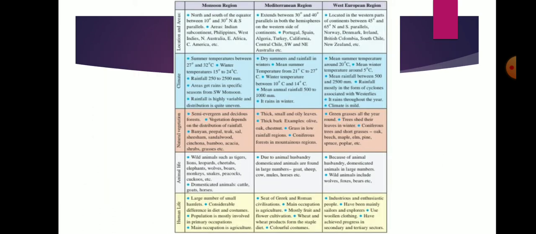There are the monsoon, the Mediterranean and the West European regions, while the monsoon and West European regions stand out because of specific winds blowing there. The Mediterranean region is known for its rainfall in winters. These are described in the table given below.